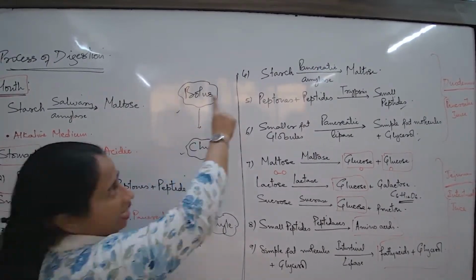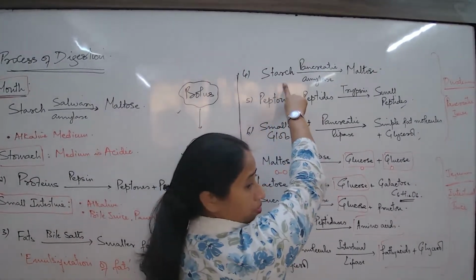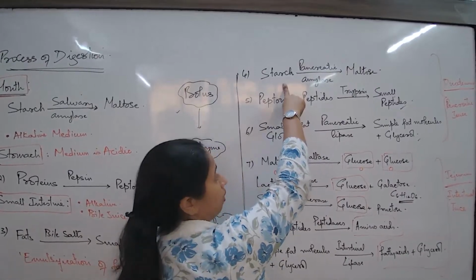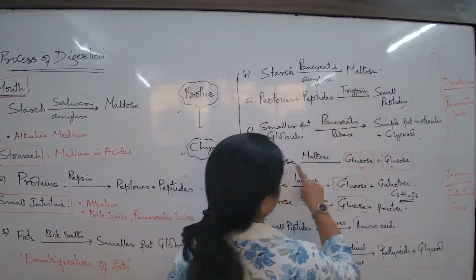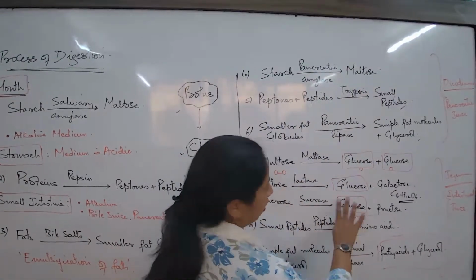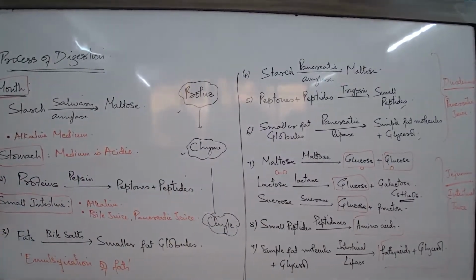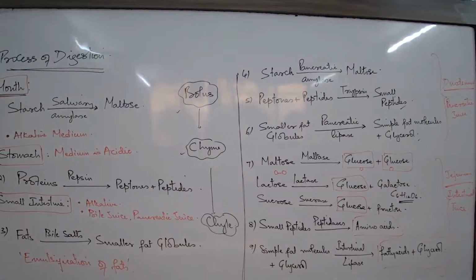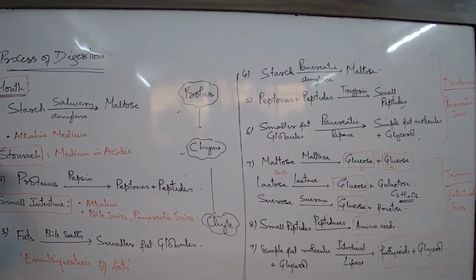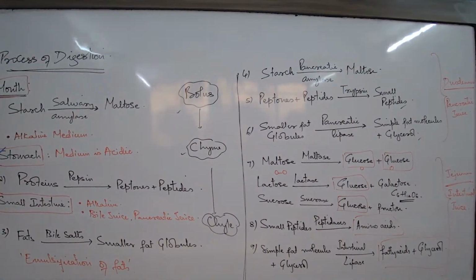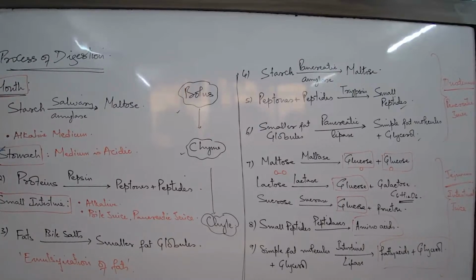Maltose I write, then again I have written starch, because the carbohydrate content of food is always much. Then what happens to this? I have to follow and then complete. I start with proteins. Now, suppose you get a question in your paper: explain the process of protein digestion. Tell me which steps you are supposed to write. Protein digestion starts in the stomach with the help of gastric juice, and you have to write a little bit on these.